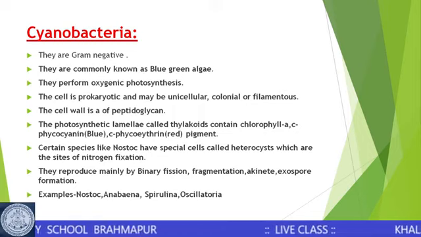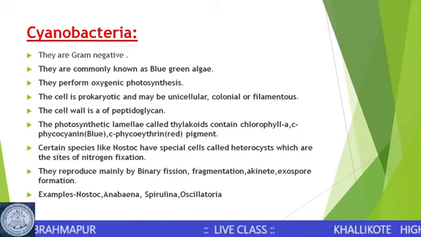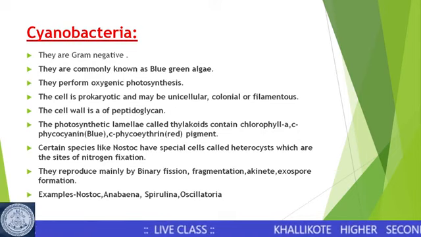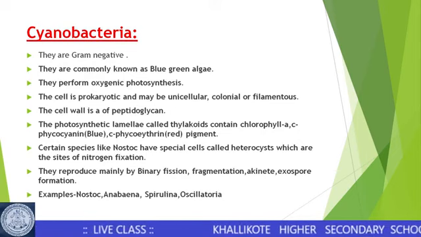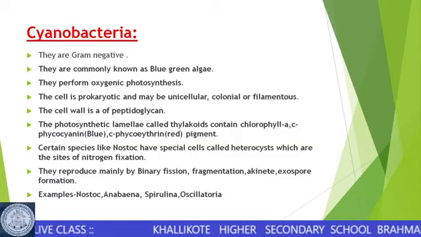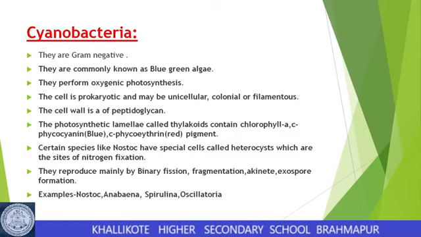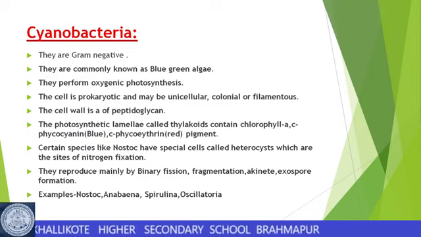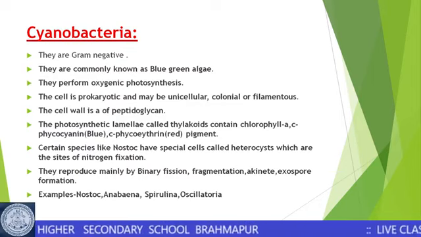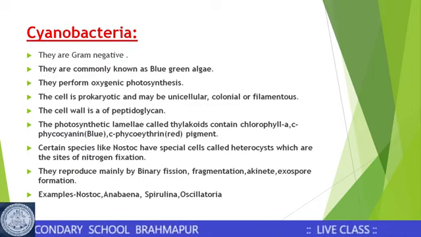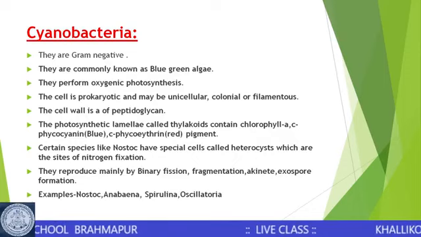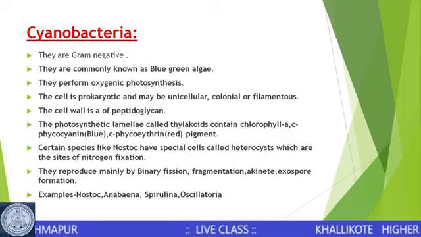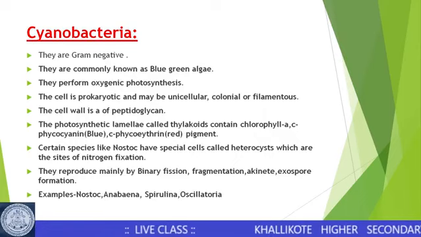The cyanobacteria are also prokaryotic. They can be unicellular, colonial forms, or sometimes filamentous forms. The cell wall, as it is a prokaryote, is made up of peptidoglycan. They are all photosynthetic in character. The photosynthetic lamellae that are present are called thylakoids.